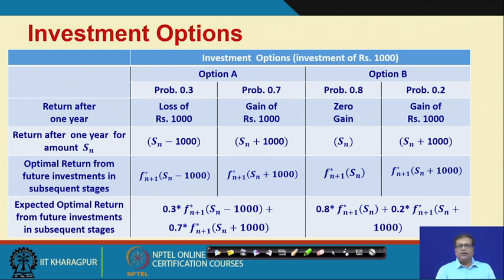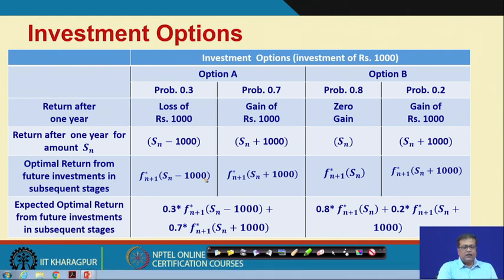What is the optimal return? Let us call it f star n plus 1 of S n minus 1000. This is the return coming from all the optimal returns from all the future investments, and the other one is also possible.